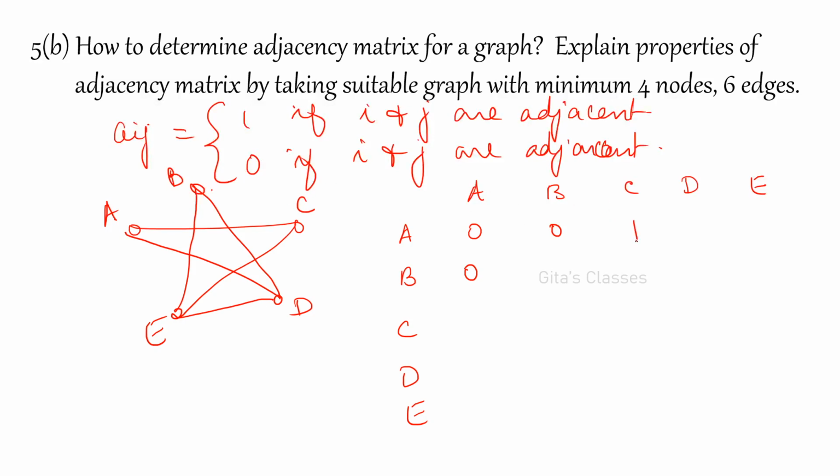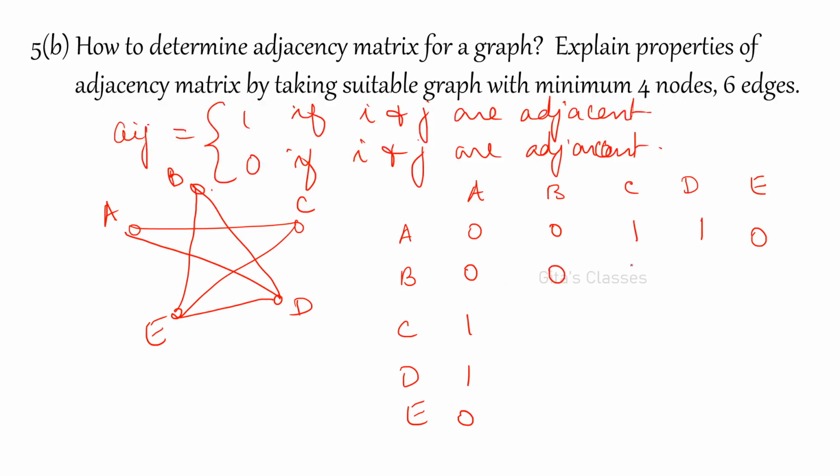Yes, they are adjacent. Adjacent means 1. That means CA also will be 1. Okay. Here it is not a directed graph. Nothing is mentioned for directed or undirected, so let us explain for undirected. When we are writing the properties, it will vary for directed. Okay. What about AD? Yeah, there is an edge. So DA also 1. And what about AE? 0. EA also 0. Right? What about B comma B? There is no edge.